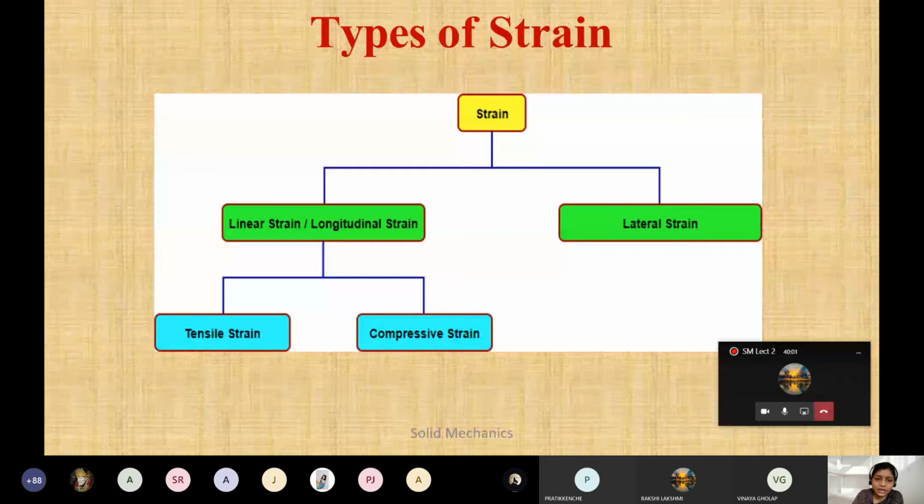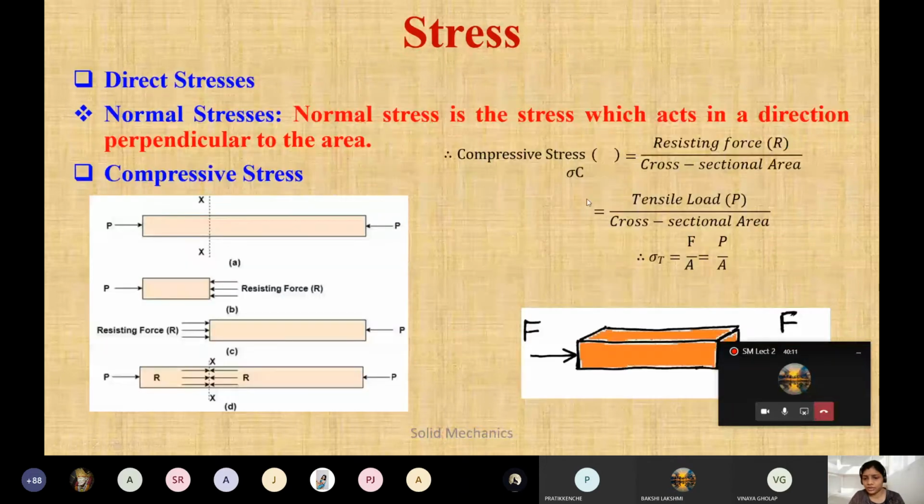See, I'll go to the diagram. Pushing action. Yes, this one is here. Anyway, just a minute, I'll change this so that it is not confusing. This is due to the compressive load.